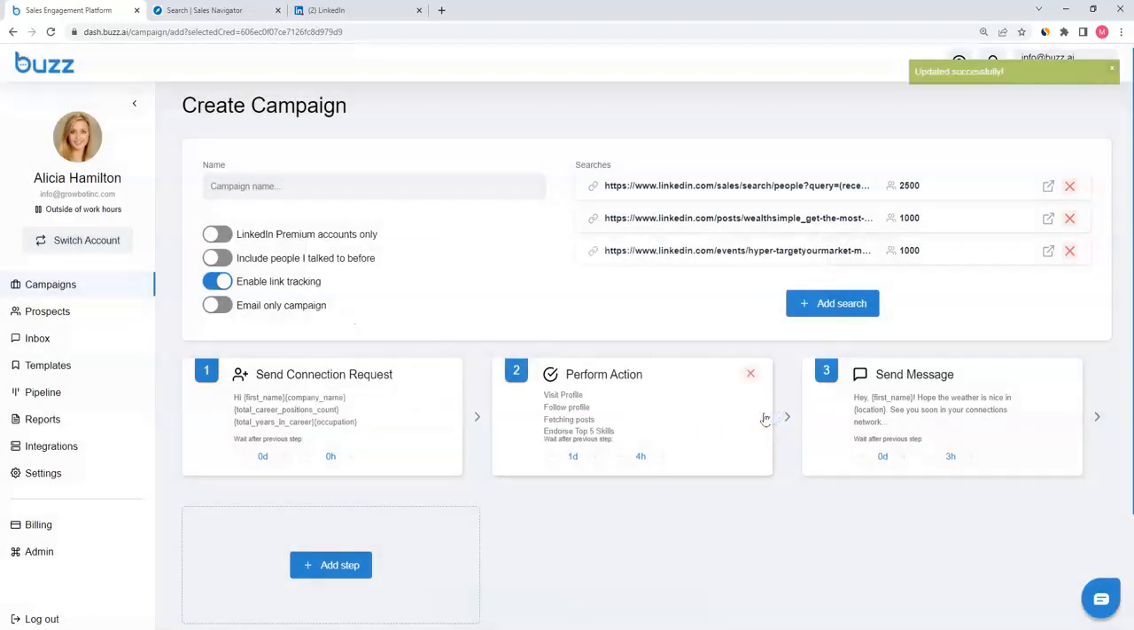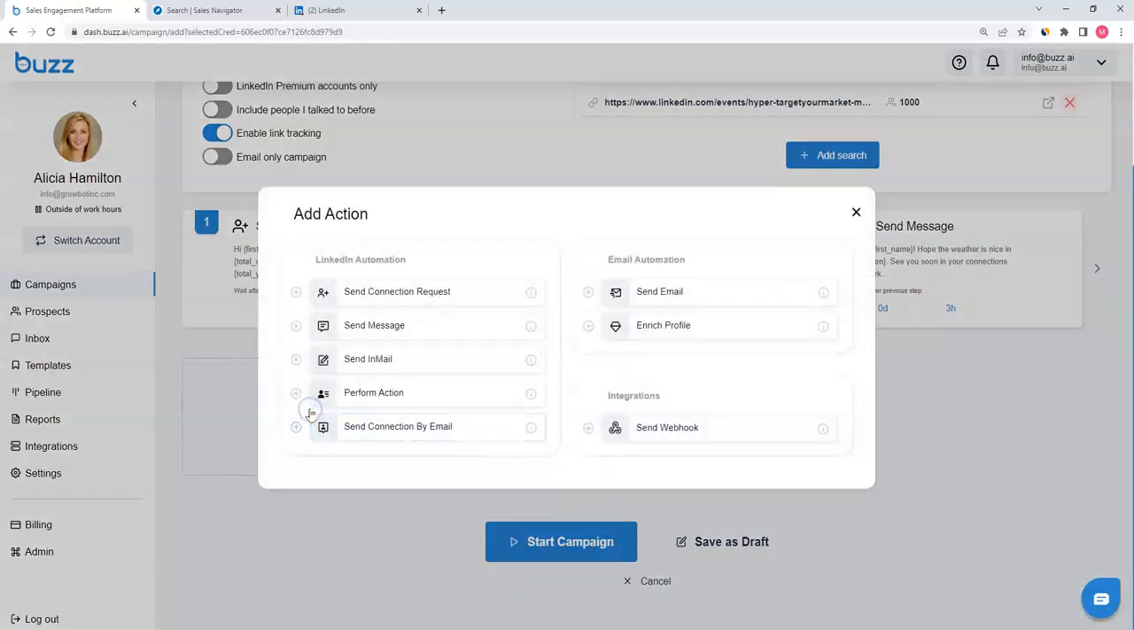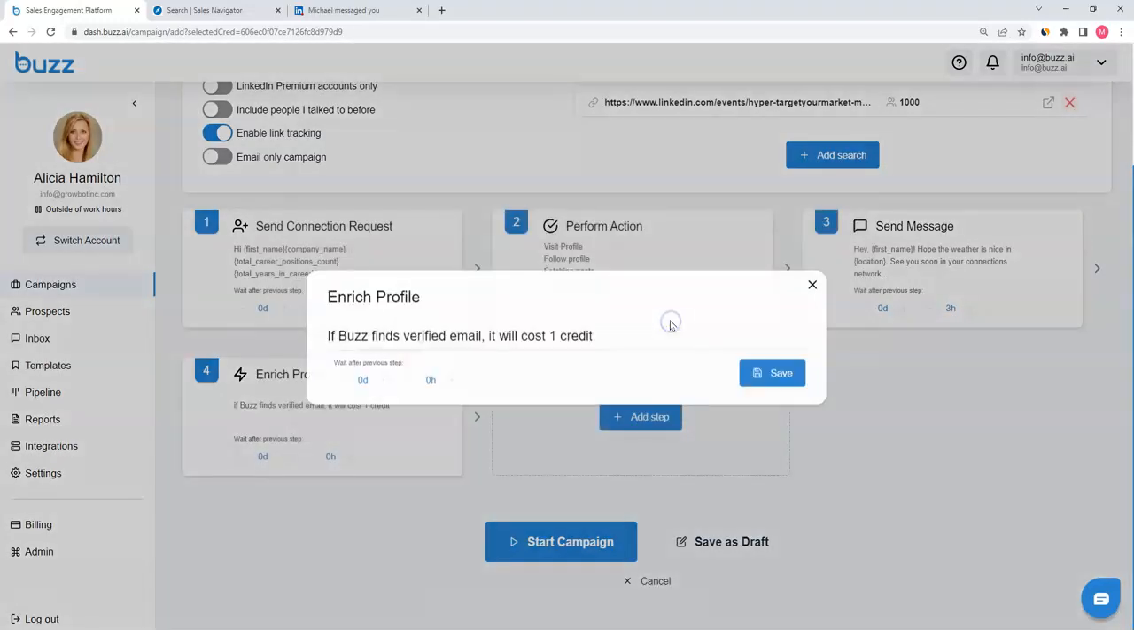Now, the beauty of Buzz is that we don't have to remain within LinkedIn. We can start or engage by email as well. So in this case, we're going to use some of Buzz's database. Buzz has 250 million B2B profiles built in. 150 million of those have LinkedIn email, 60 million LinkedIn email and phone number. Click enrich profile. Buzz is going to use one of your enrichment credits, and as you know, you get an abundance of these at every level.